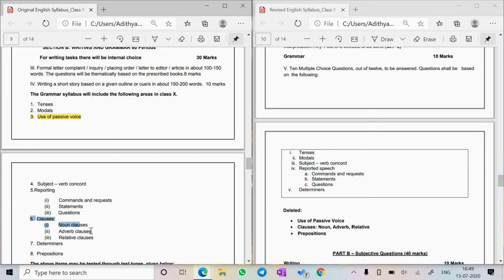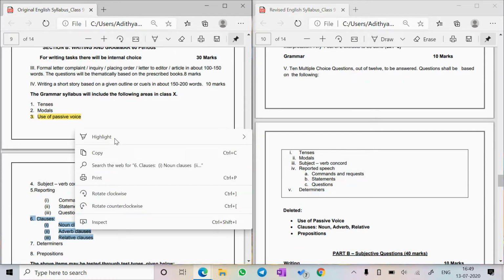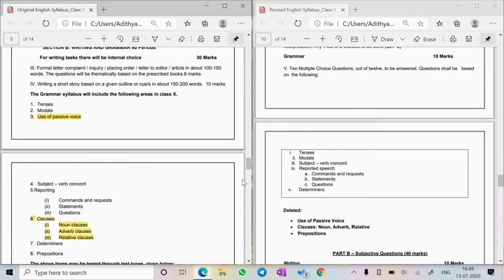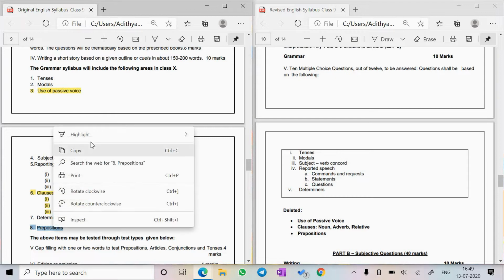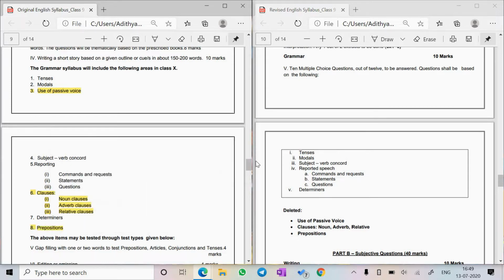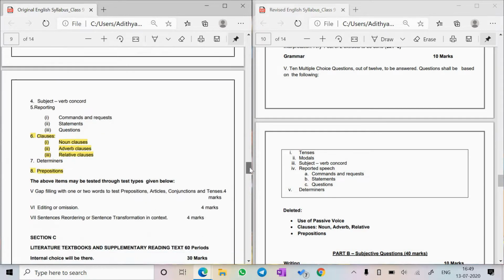We do not have the whole topic of clauses. The whole topic has been deleted. And then we do not have prepositions. Determiners are there. So 3 grammar topics have been deleted.